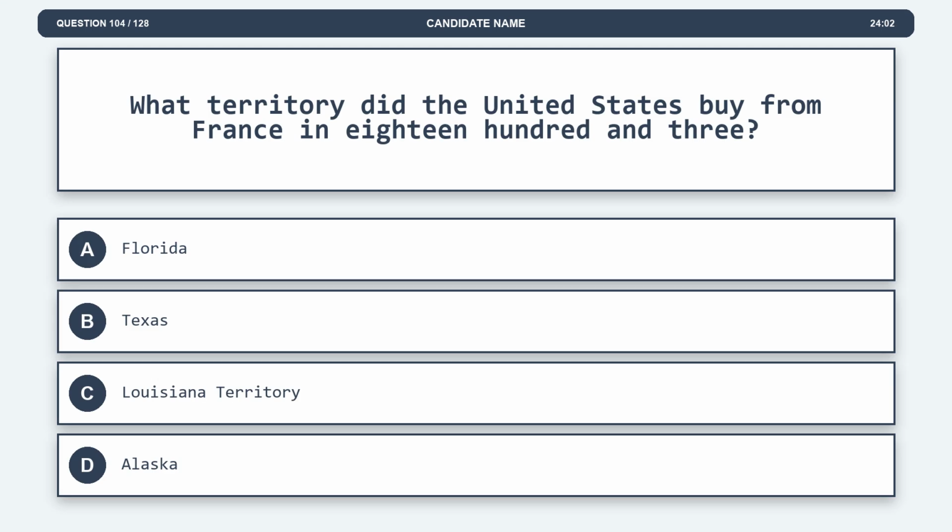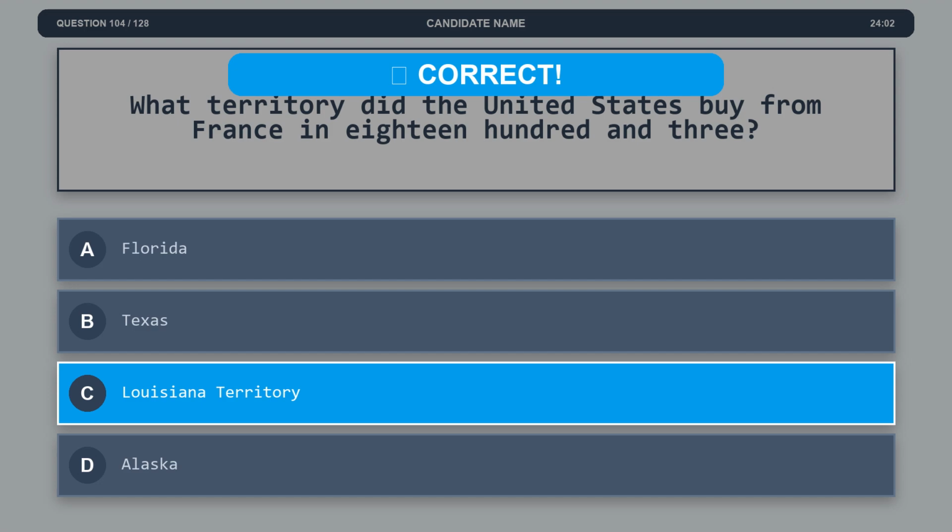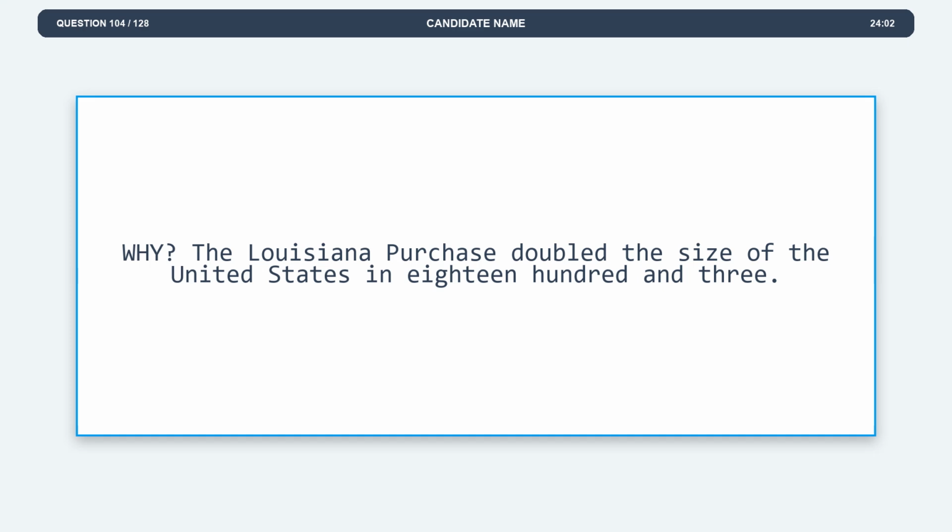Question 104. What territory did the United States buy from France in 1803? Option A, Florida. Option B, Texas. Option C, Louisiana Territory. Option D, Alaska. The correct answer is option C, Louisiana Territory. Explanation. The Louisiana Purchase doubled the size of the United States in 1803.